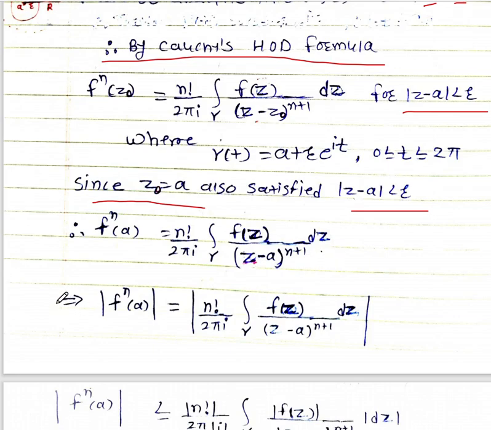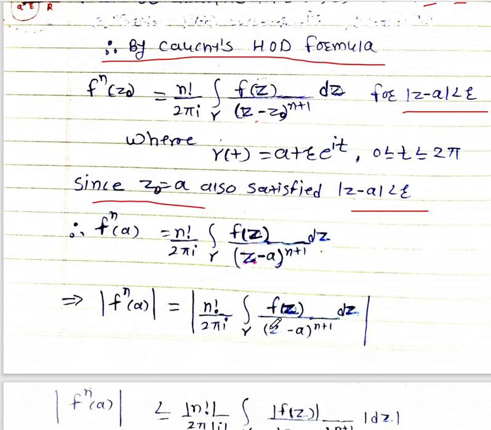Now taking mod, the absolute value, on both sides, which implies mod of f^(n)(a) equal to mod of n factorial upon 2 pi i, integral over gamma of f of z upon (z minus a) to the power n plus 1 dz, mod complete.